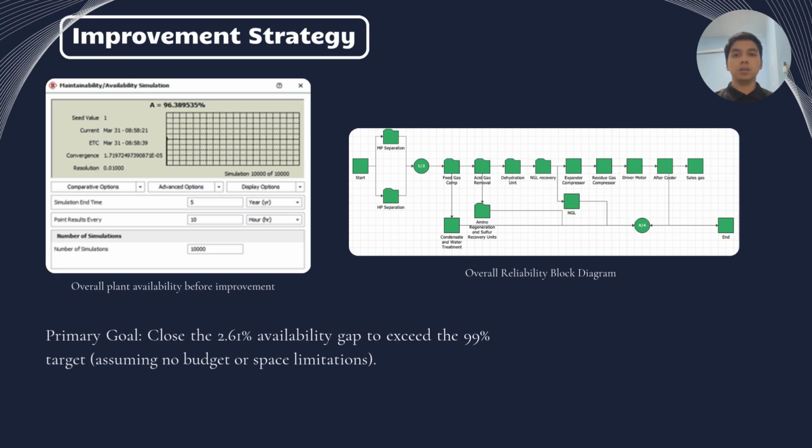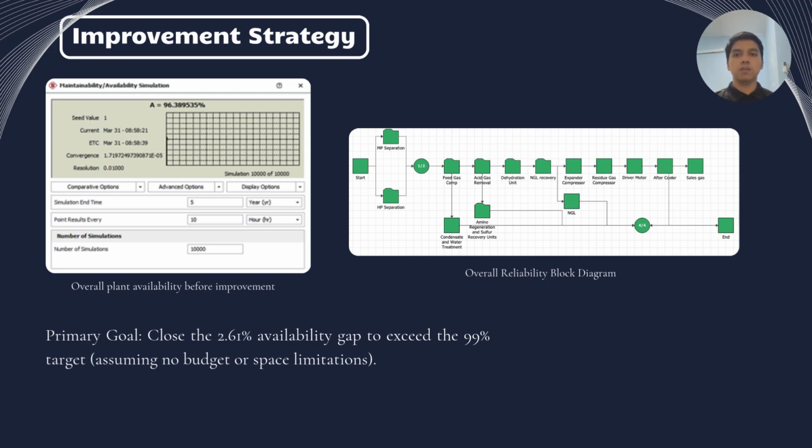We ran the simulation on this original configuration. The result showed an overall plant availability of 96.38%. This falls short of our strict 99% target. Because of this gap, we had to develop a comprehensive improvement strategy. Our primary goal was to close this 2.61% availability gap to exceed the 99% target. For this scenario, we assumed there were no budget or space limitations.